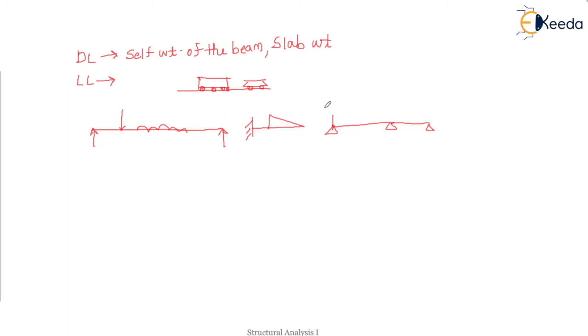So for different types of loading, what happens to these structures? The basic forces because of any loading are axial forces, shear forces and bending moment, right? These are the basic forces acting on the beam. So we are already aware of it. So we know that for constant loads, the axial force, shear force and bending moment act there.